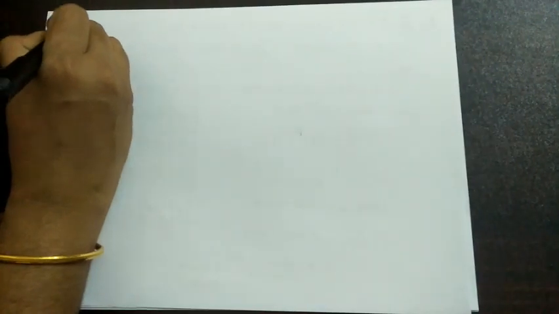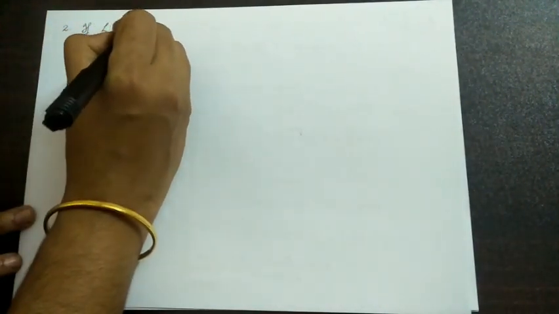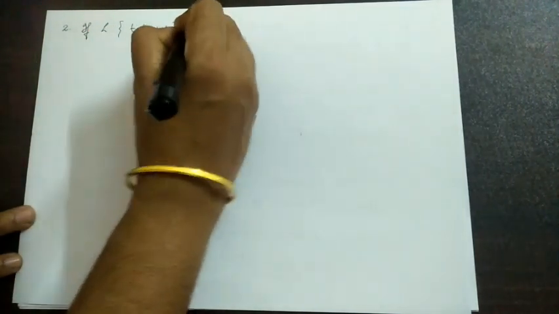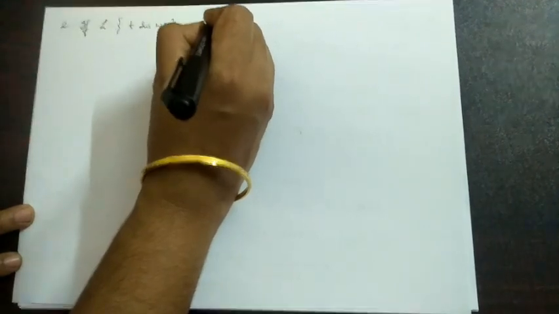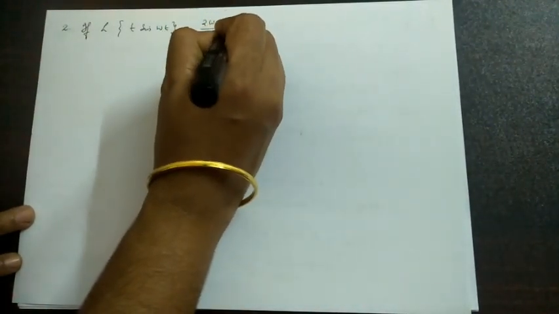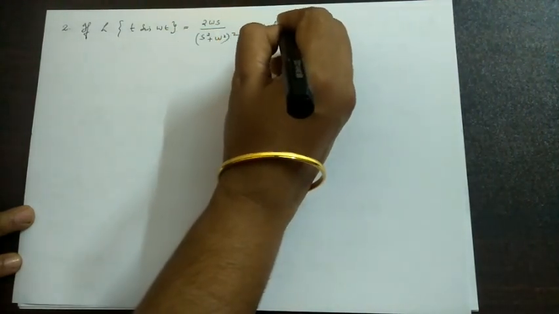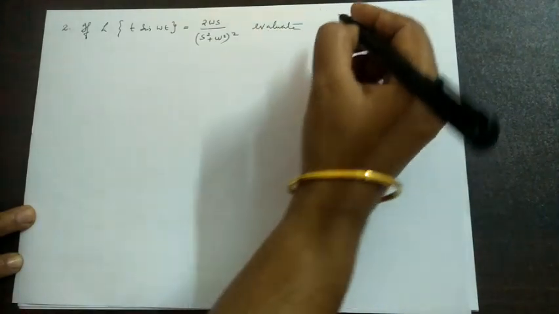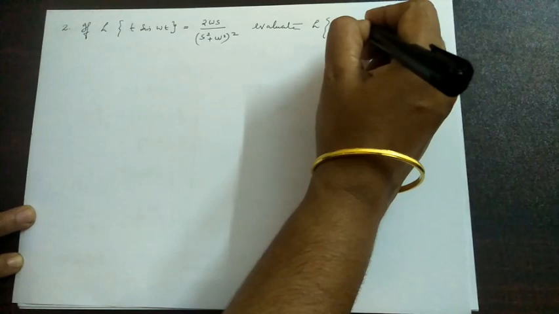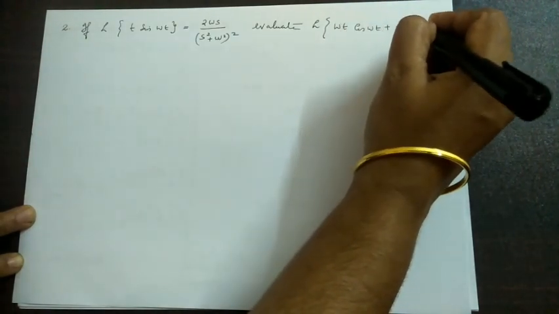Now the second problem. If the Laplace of t sin omega t is equal to 2 omega s by s square plus omega square the whole square, then evaluate the Laplace of omega t cos omega t plus sin omega t.